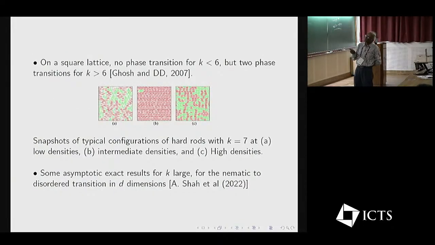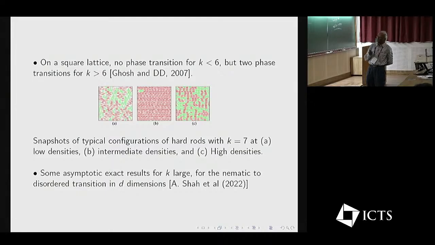So on a square lattice, there is no phase transition for k less than 6, but 2 phase transitions for k bigger than 6. At low density, you have a phase in which the horizontal and vertical rods are equally likely. Then at intermediate densities, one of the two becomes preferred. And at very high density, again, they become equally likely. So there are 2 phase transitions. Some asymptotic results are available for large k.